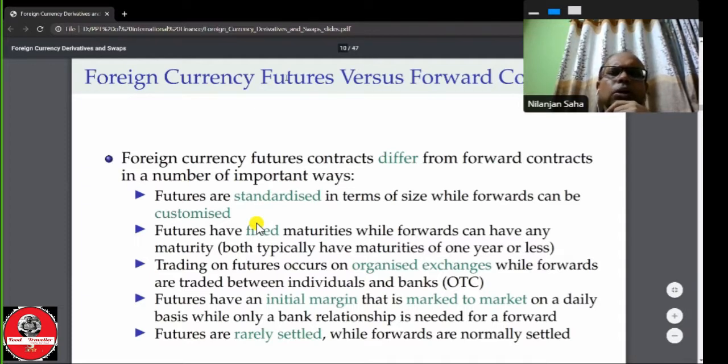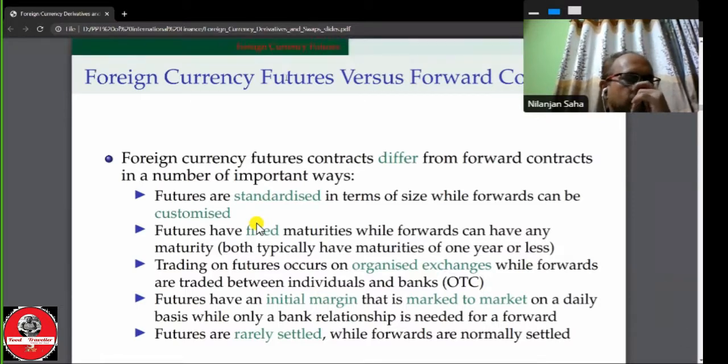A few minutes back, we told you the future contract has a fixed maturity. Go to the specification. The contract matures on the third Wednesday at the start of each quarter of the year, as well as at the end of each quarter. That means the future contract has a fixed maturity, while the forward contract can have any maturity. Both typically have maturity of 1 year or less, but the forward contract can be made for 1 year or less or more.